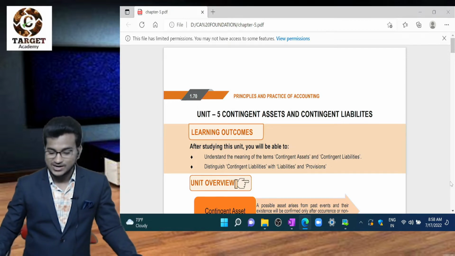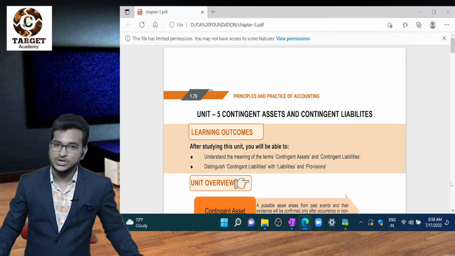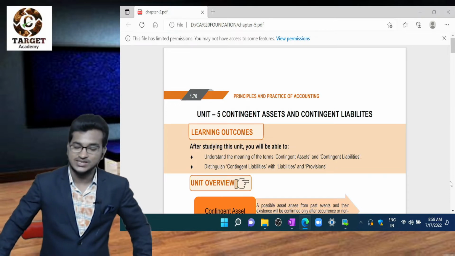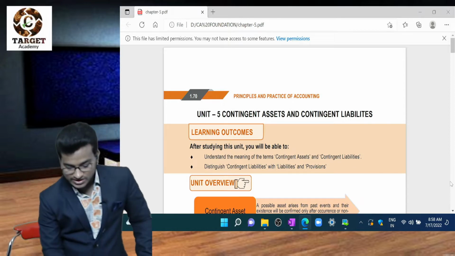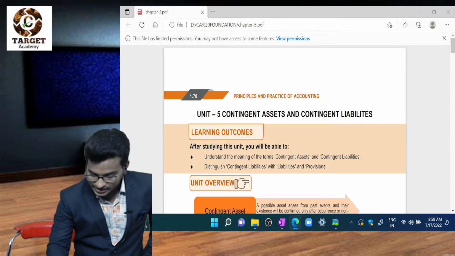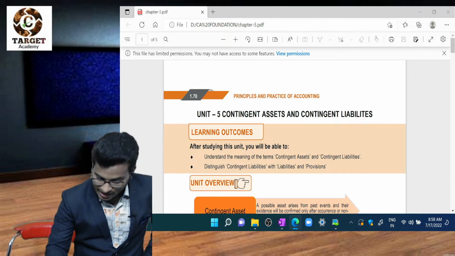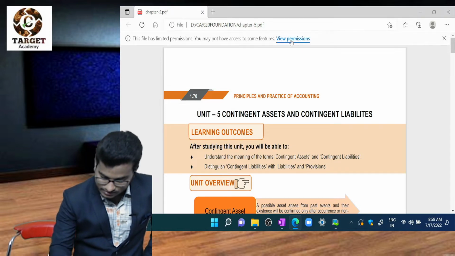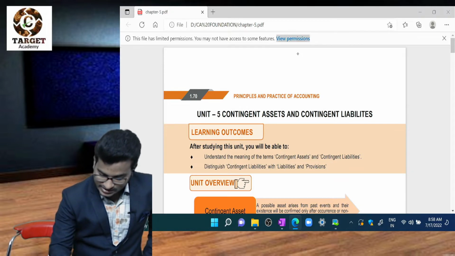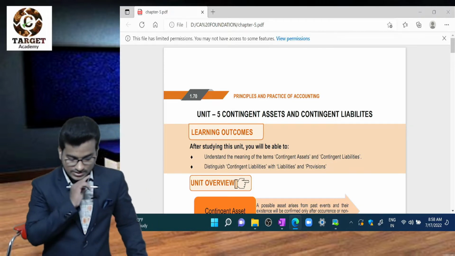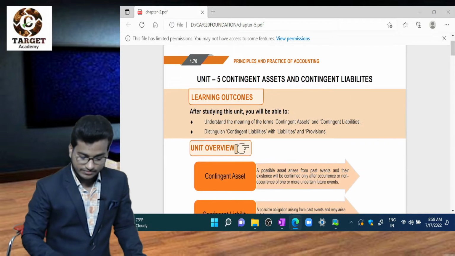Now, let us start a new concept today. Unit 5 in your study material of CA Foundation is called Contingent Assets and Contingent Liabilities.